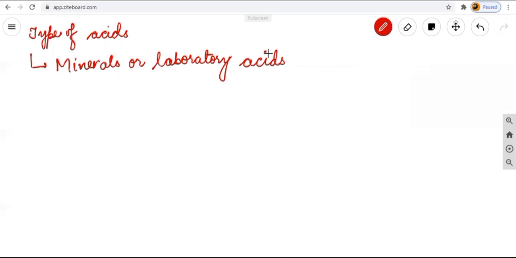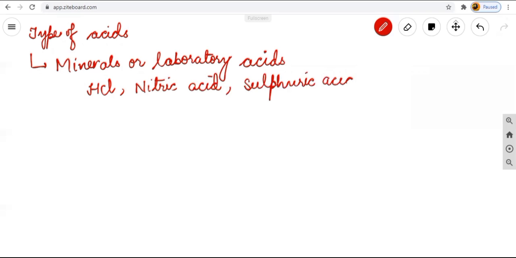Mineral acids or laboratory acids are found in the laboratories, like HCl, hydrochloric acid, nitric acid, which are concentrated in nature, or sulfuric acid, which we use in labs only, not in our day-to-day life. These are known as your mineral acids.